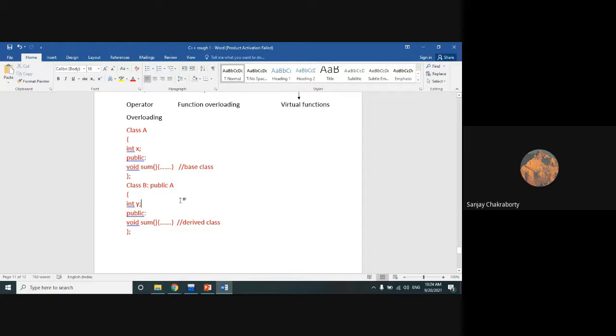But in case of overloading, these concepts cannot be applied. Both the functions are similar as they are. In this case, we cannot apply any kind of compile time polymorphism or static binding or early binding, because there must be some difference in terms of the parameters that we are passing through the function to differentiate between these two functions. The rest of the things of the function can be similar.